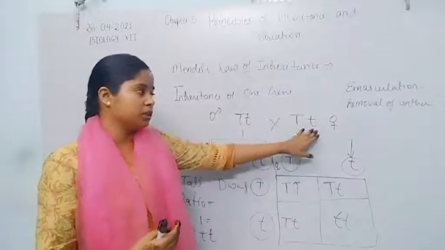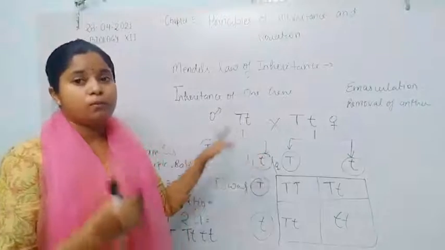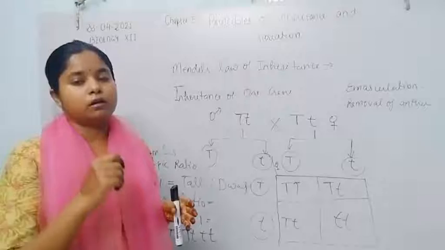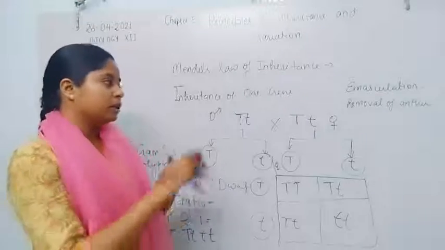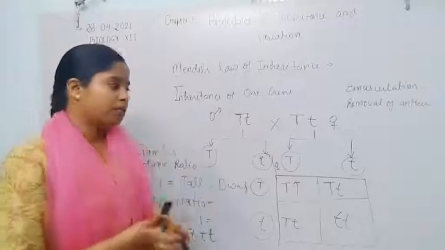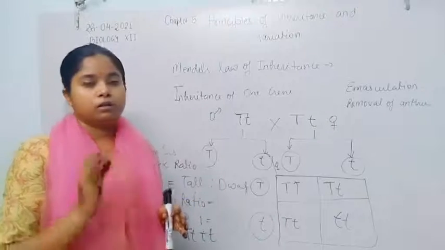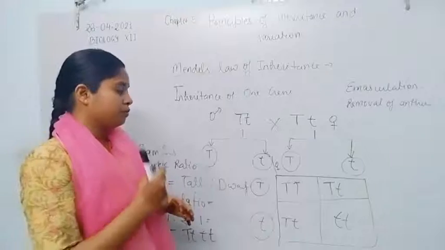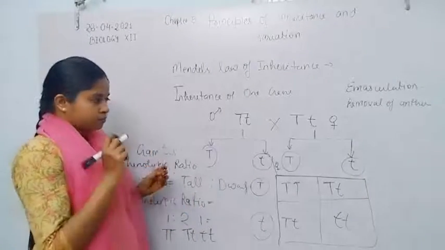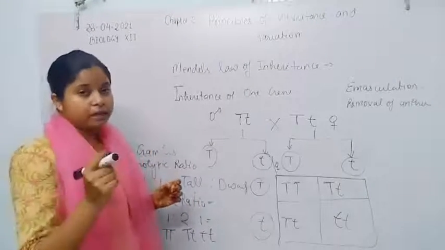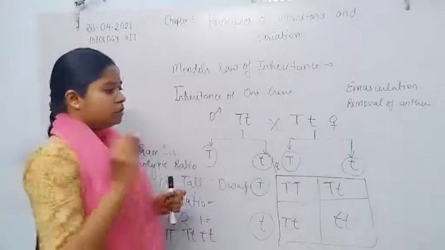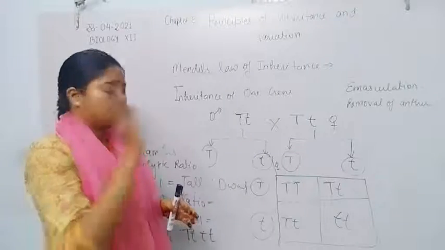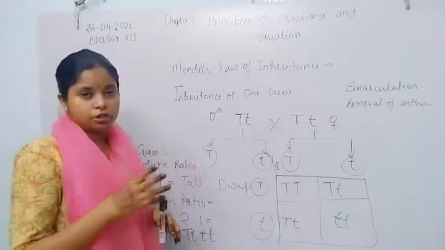First, he emasculated, that means removal of the anther from the flower, converting the bisexual flower into a unisexual flower, and then covered it with a polythene bag so that no other pollen grain reaches the stigma of the flower. Then he transferred the desired pollen grain onto the stigma to conduct his hybridization experiment.